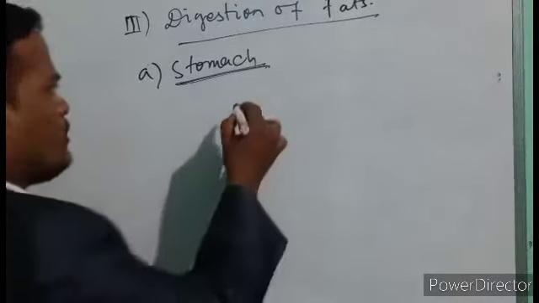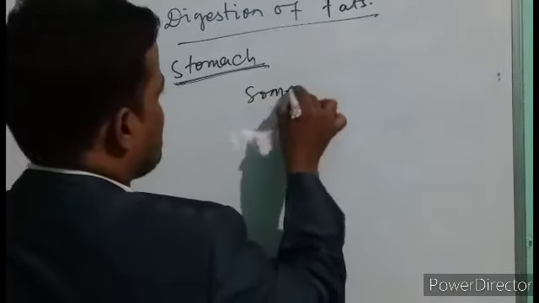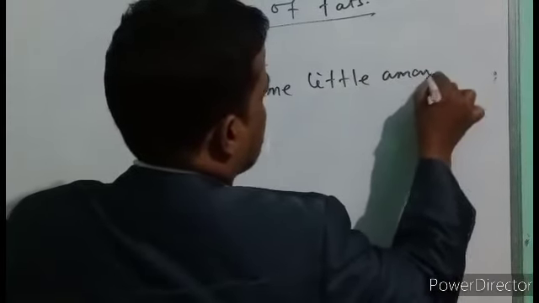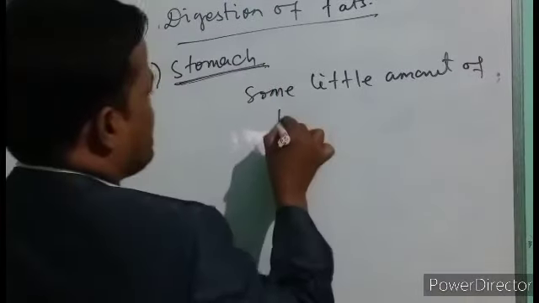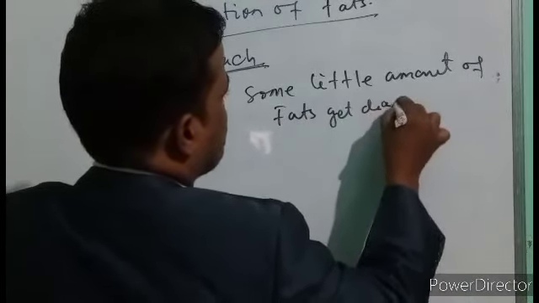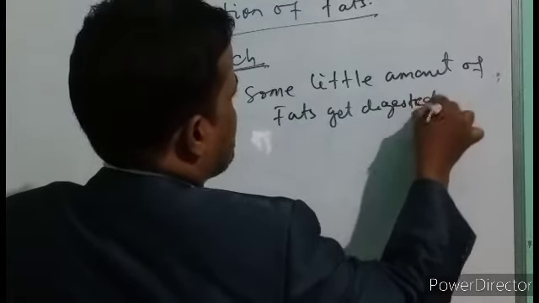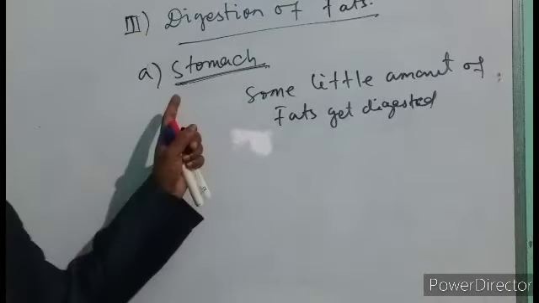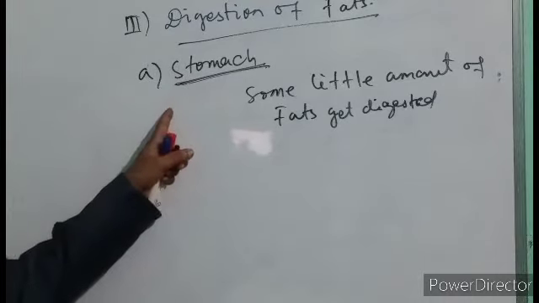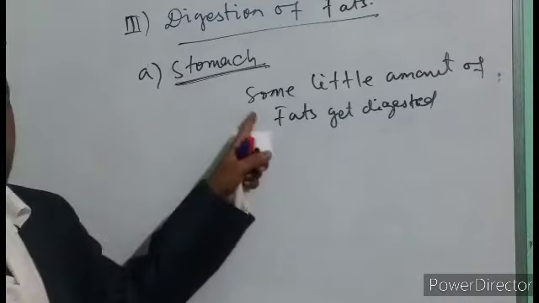A little amount of fats get digested in the stomach region. In the stomach region, some little amount of fats get digested because of what? Layers above.